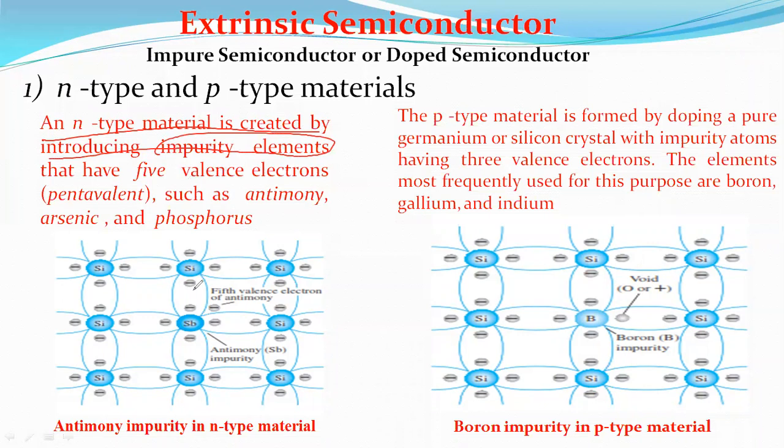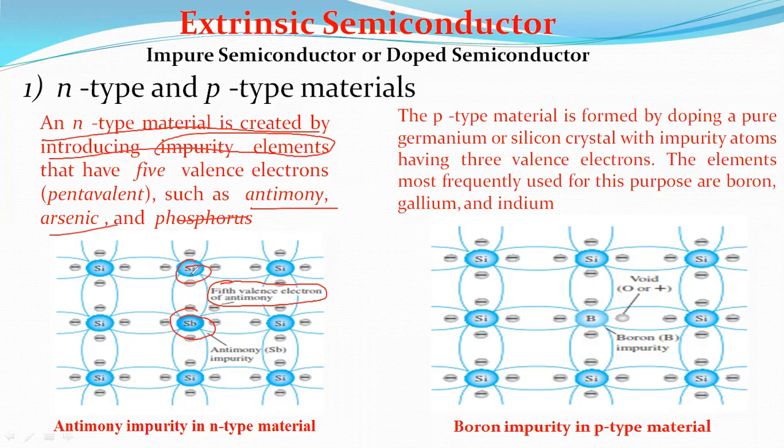Actually there is an antimony element. This is group five, with five valence electrons. Not only antimony, pentavalent elements like antimony, arsenic, phosphorus are all pentavalent elements. Our silicon has 4 valence electrons, group 4.